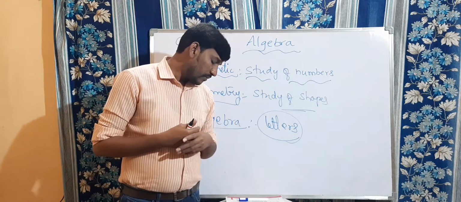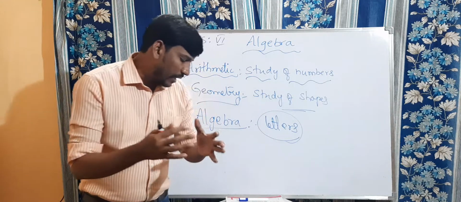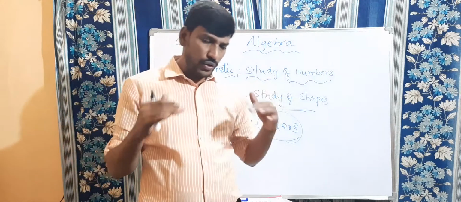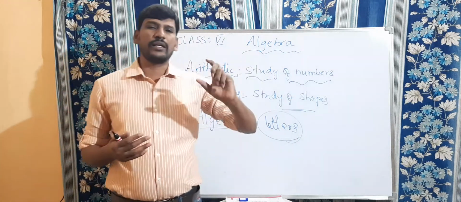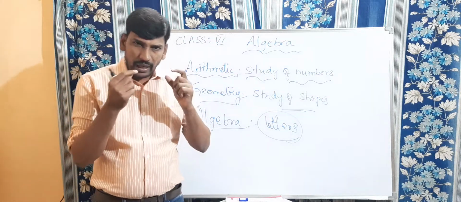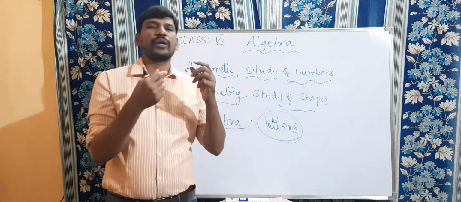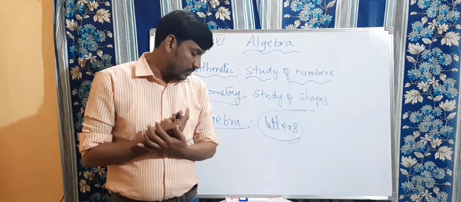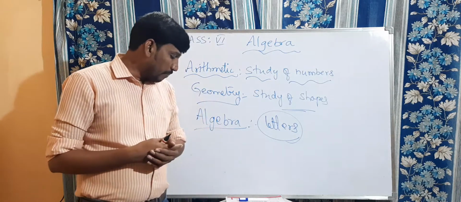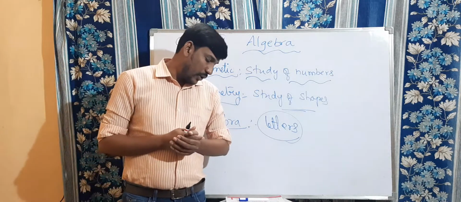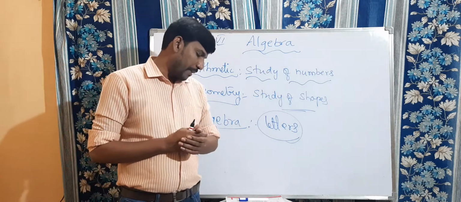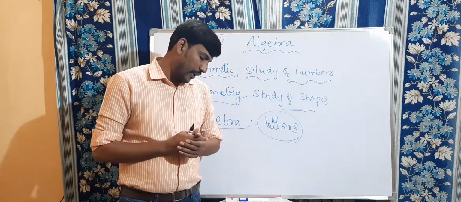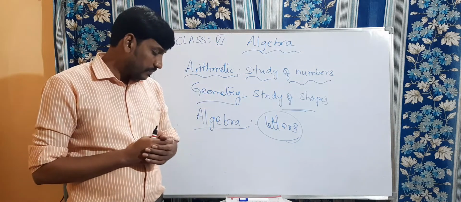Nonetheless, letters may stand for unknown quantities, where we don't know the quantity. Instead of an unknown quantity, we can use a letter such as n. Any letter of the English alphabet can be used for unknown quantities. By learning methods of determining unknowns, we develop powerful tools for solving puzzles and many problems from daily life.